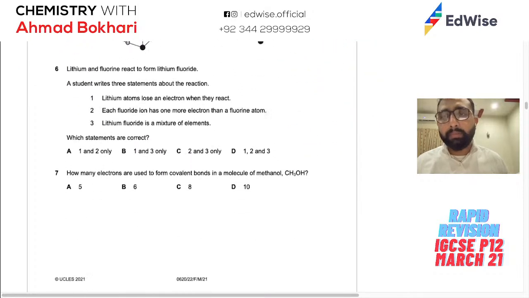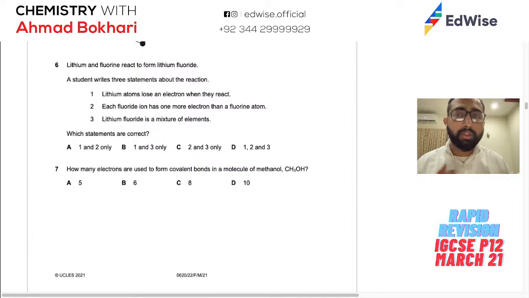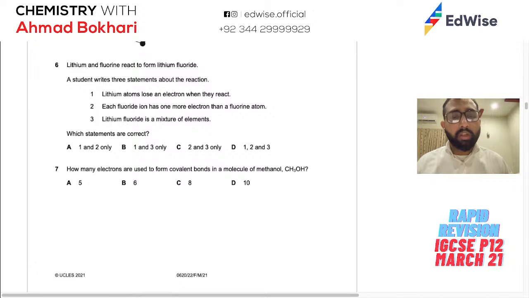Alright. Lithium and fluorine. When you see these, you need to remember that lithium is a metal, fluorine is a non-metal. They react to form lithium fluoride. Obviously, that is going to have ionic bonding because it's metal and non-metal. A student writes 3 statements about the reaction. Lithium is a metal, so when it reacts, it's going to do oxidation, it's going to lose electrons. Fluorine is going to take electrons, it's going to undergo reduction.